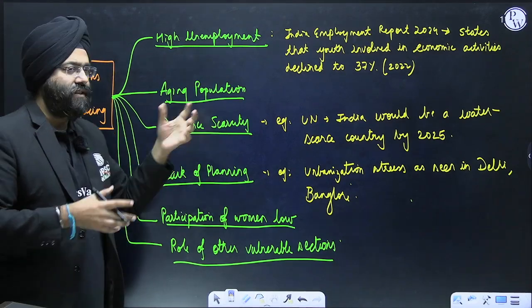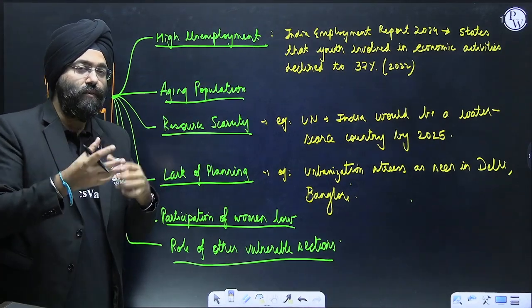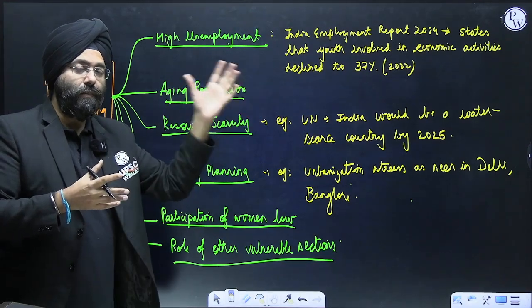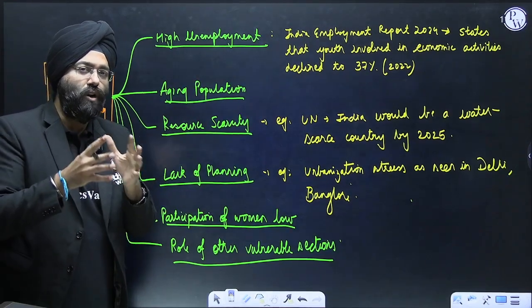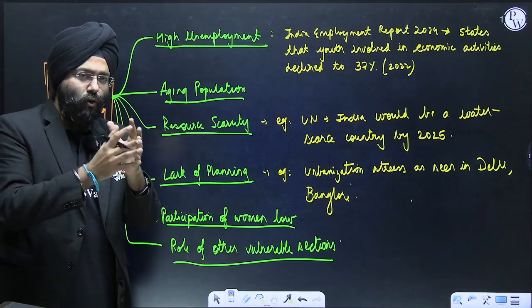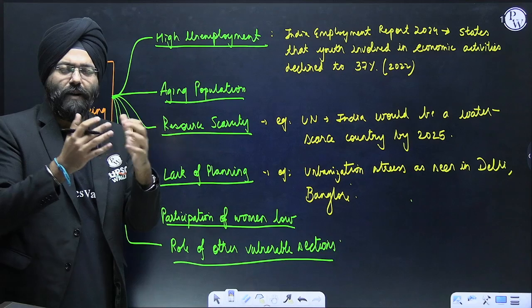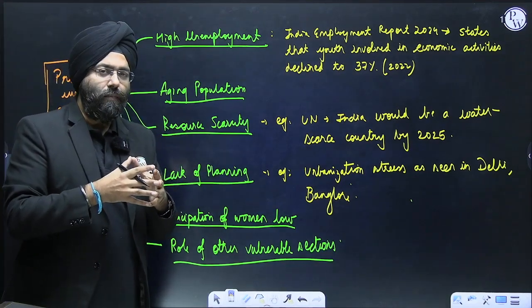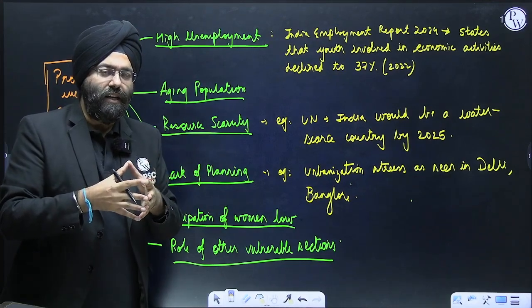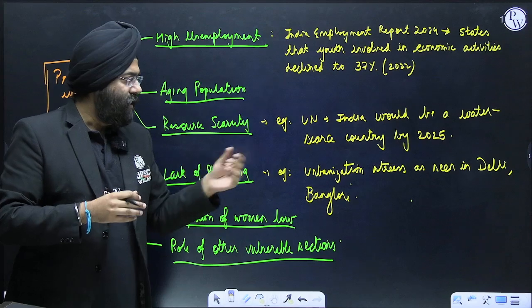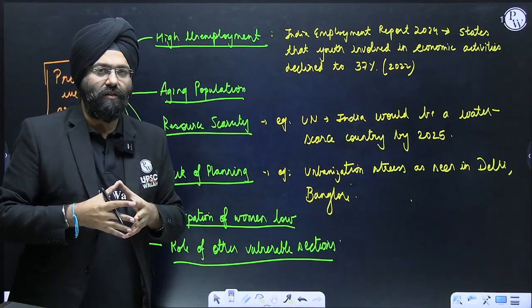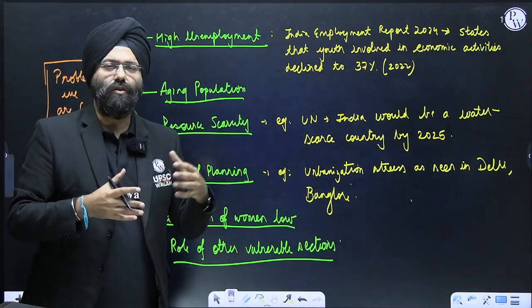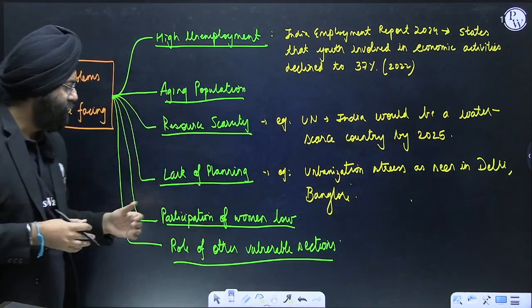Next is resource scarcity. We know that resources are going to deplete because the population is increasing. For example, the United Nations said that India would be a water scarce nation by 2025. We are already seeing those examples in various cities like Bangalore and Delhi. Lack of planning. We have seen that because haphazard planning is there, population is increasing, and urbanization crises are being seen. Again, Bangalore, Delhi, Gurgaon, Noida, we are seeing this.